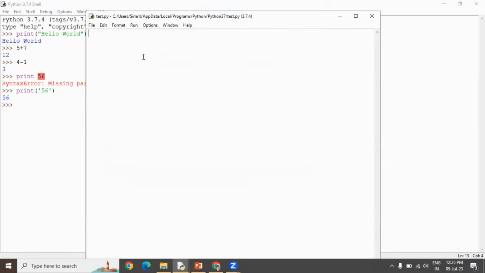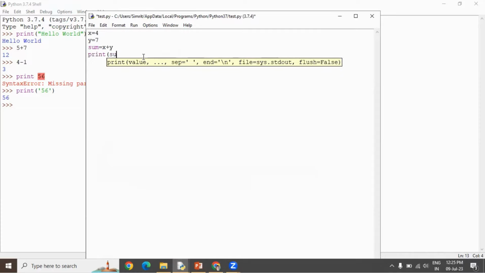Now, here I can write multiple statements in one go. For example, if I write x is equal to 4, y is equal to 7, and I'm calculating sum is equal to x plus y, and I'm printing sum, print, then sum.